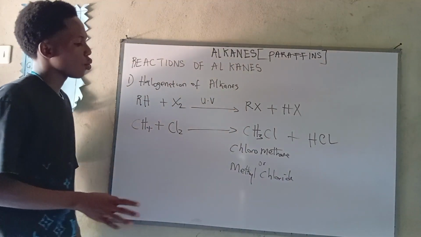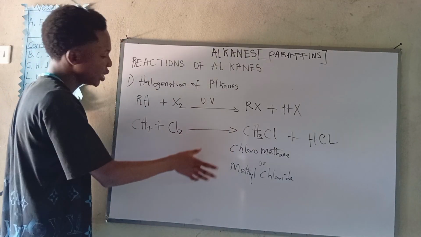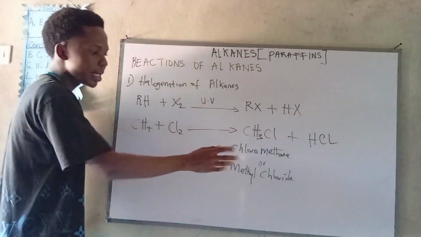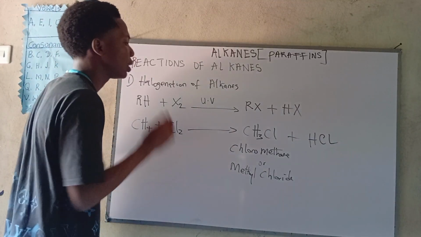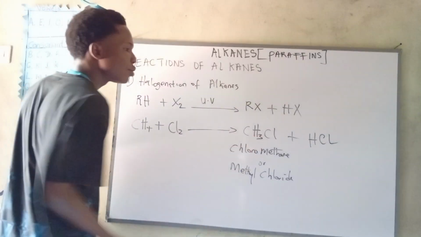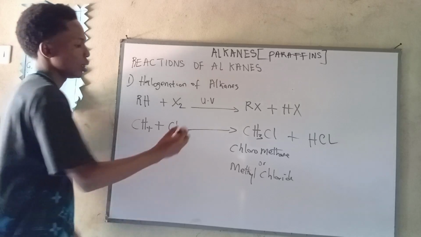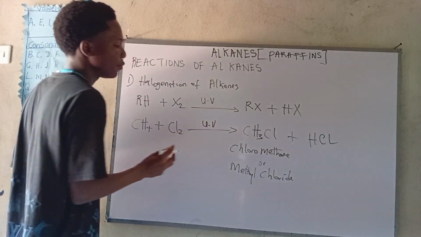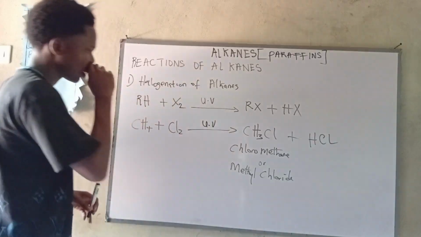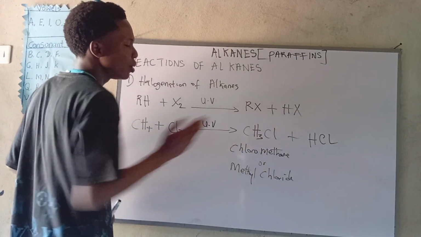Okay guys, now we've gotten the first compound which the halogenation of alkane will give to us, chloromethane, also called methyl chloride. Now it will further react with chlorine. Now we have to clean this out. Remember, there is always a presence of ultraviolet light in this reaction. So now we further react chloromethane.